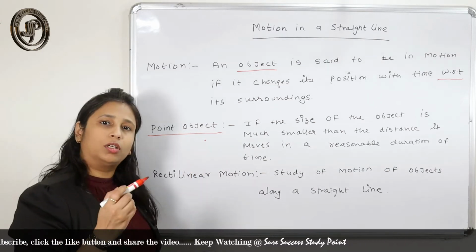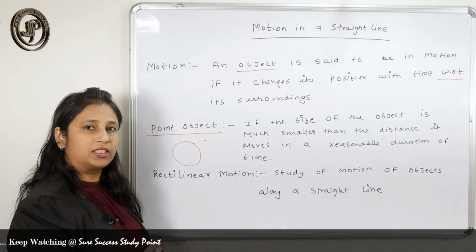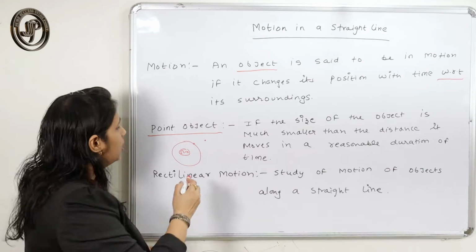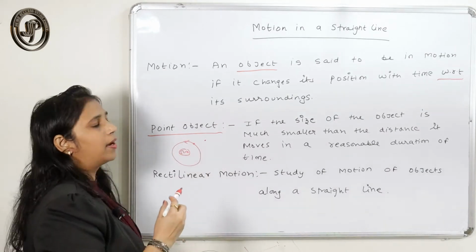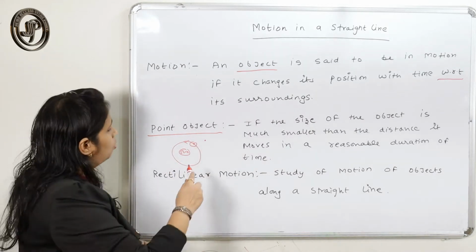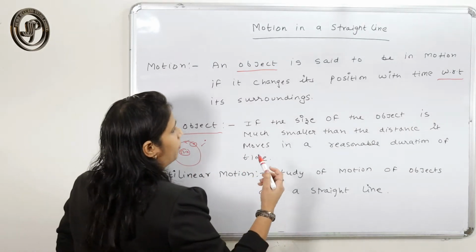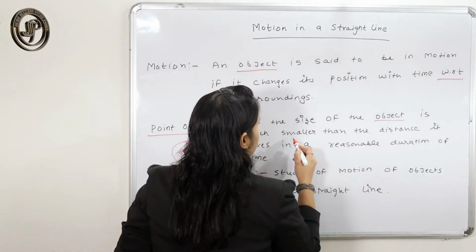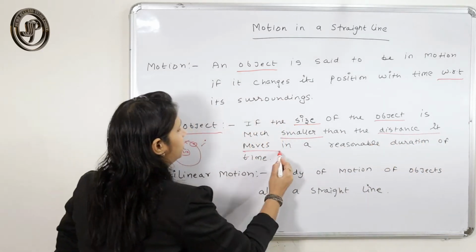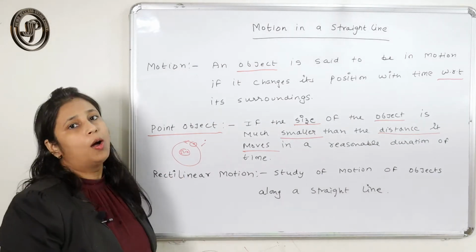Even with respect to the sun, earth can be considered as a point object. Why can earth be considered as a point object? Because when it revolves around the sun, the distance travelled by the earth is too large as compared to its size. So the meaning of point object is that if the size of the object is much smaller than the distance it travels, then the object is said to be a point object.